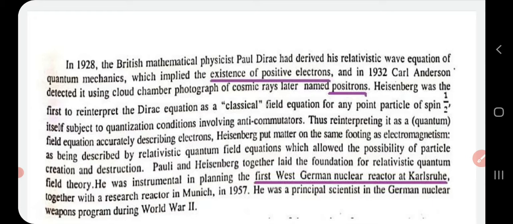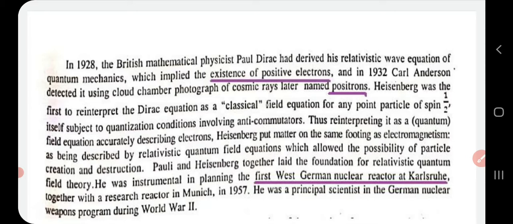In 1932, it was Anderson who, through his experiment using a cloud chamber, detected the presence of positrons in cosmic rays coming from the sun. So Dirac just indicated the existence of positive electrons, and it was Anderson who actually detected that positrons, or positive electrons, exist in cosmic rays.